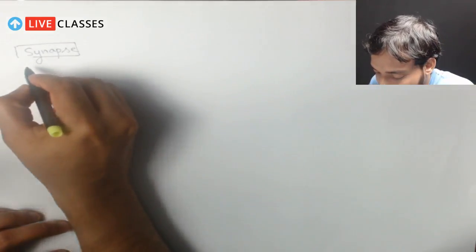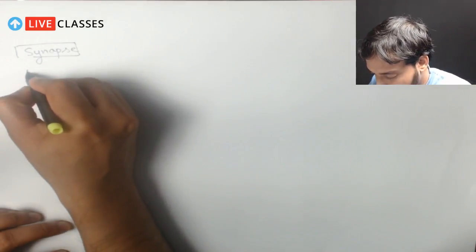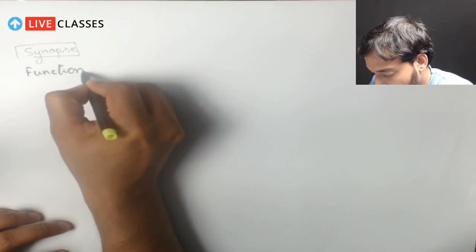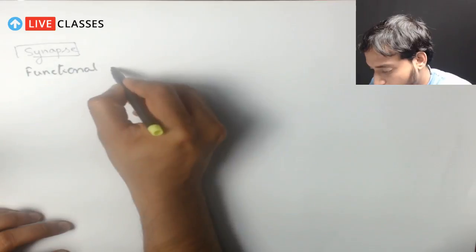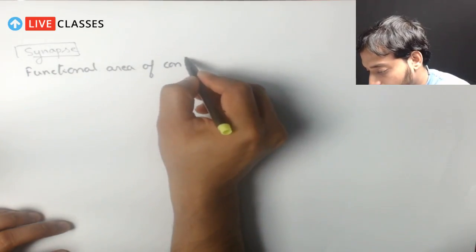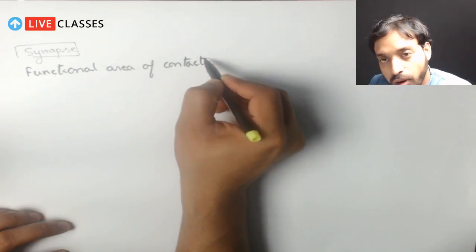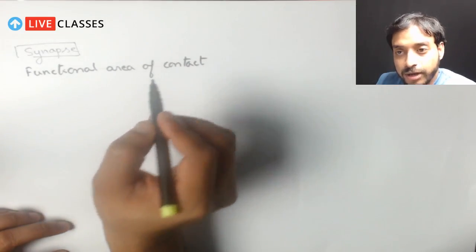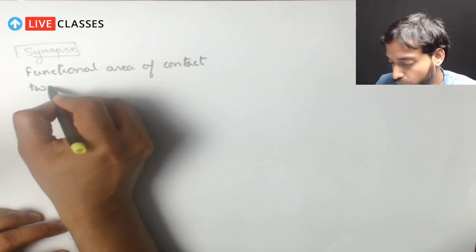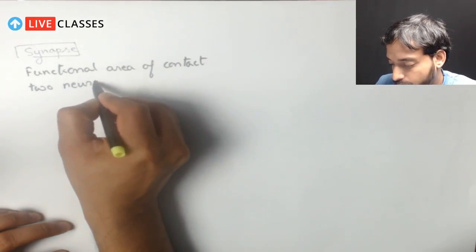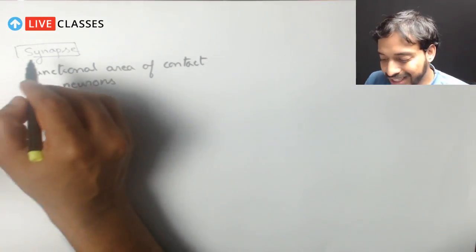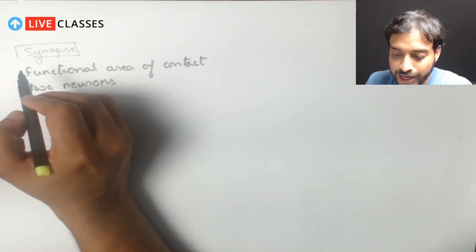So you understand, this is the functional area. Functional area of contact between what? It's between two neurons. So this is known as the synapse, right?